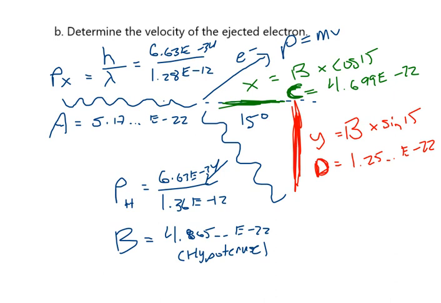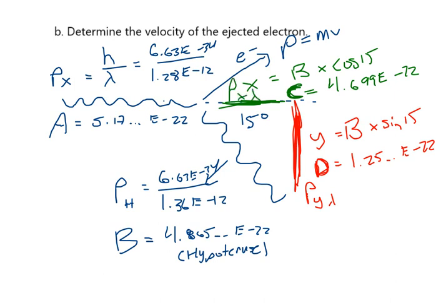Yeah, so I took this wavelength right here as the hypotenuse, and I'm finding x and y for it. Well, the wavelength has momentum is what we're saying now, right? So this wavelength right here, I found its momentum as this value on the hypotenuse, and I broke it up into x and y. This is the momentum in the y direction for the wavelength, and this one up here is the momentum in the x direction.